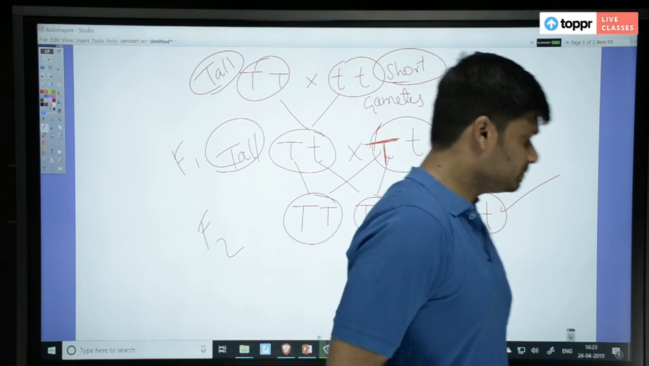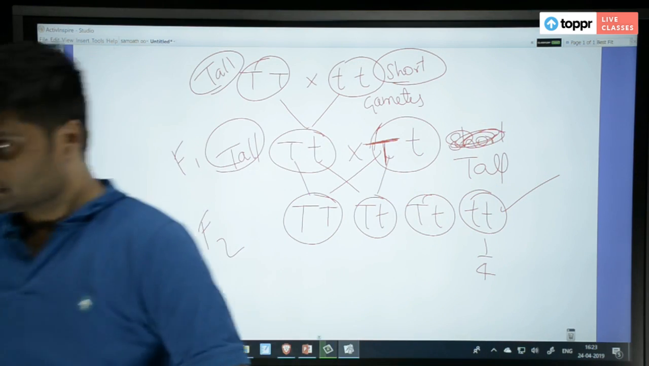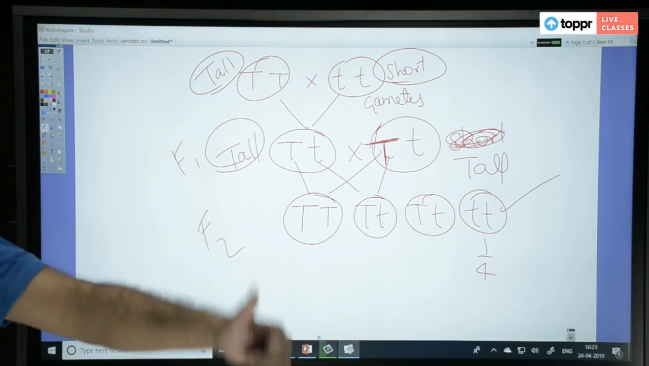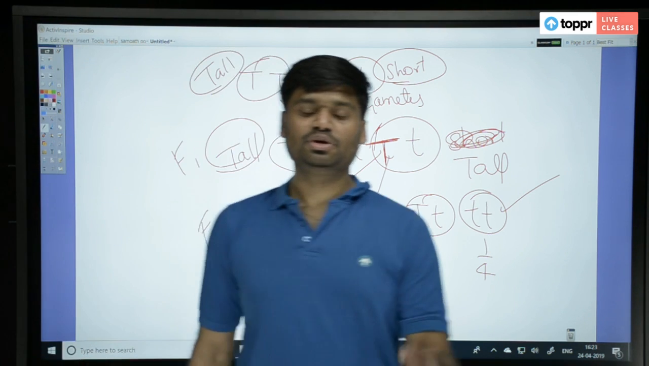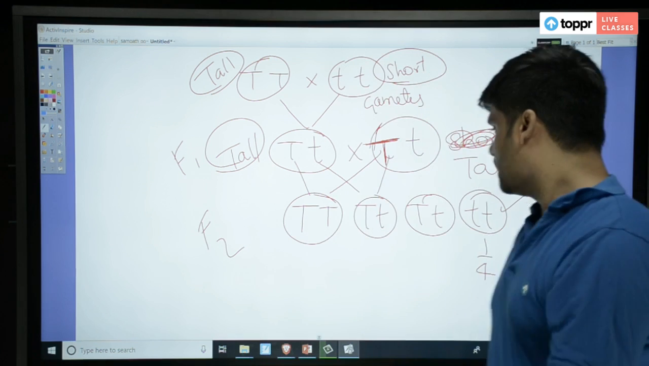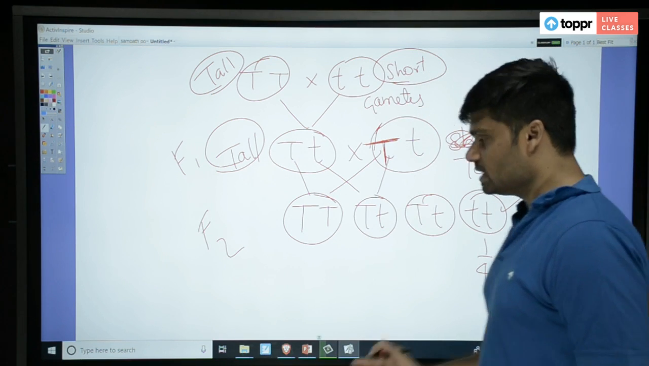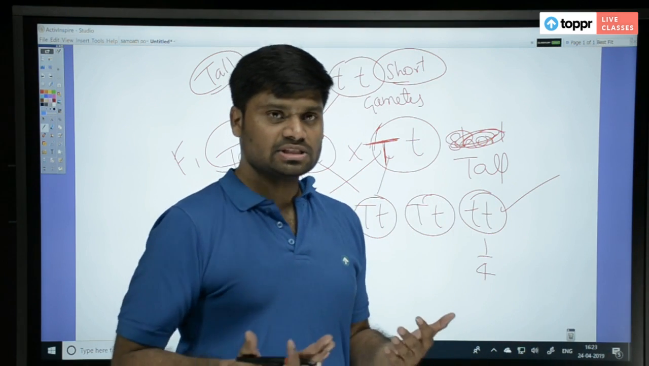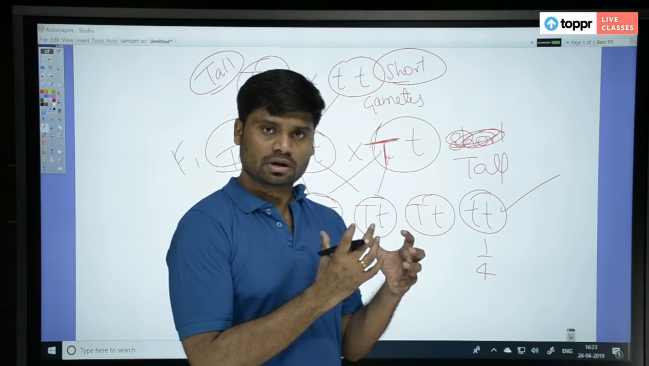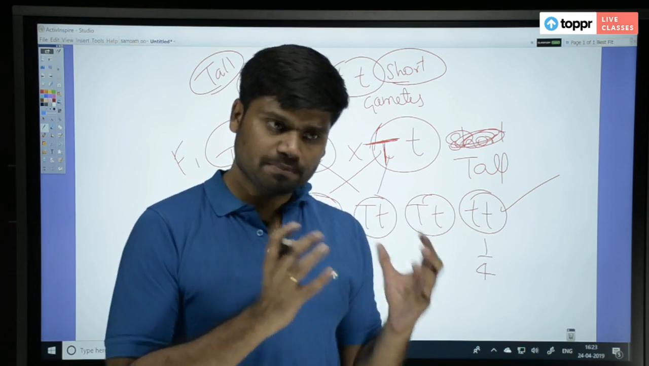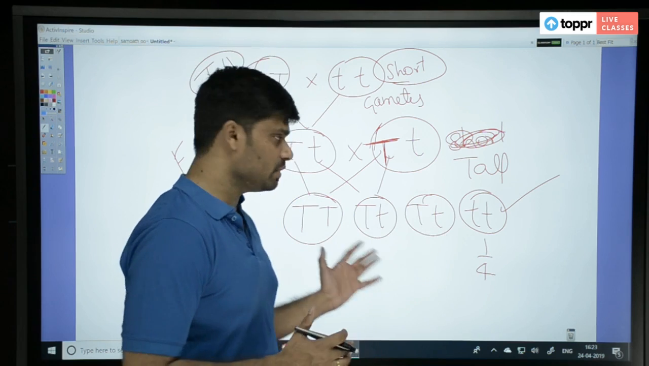So what is the answer? Very good. F2 generation short plants. So when he observed that short plants again appeared in the F2 generation, then he realized that the gametes are pure. They never get mixed up. The traits are pure in the gametes. Very good. That is how you have to answer.